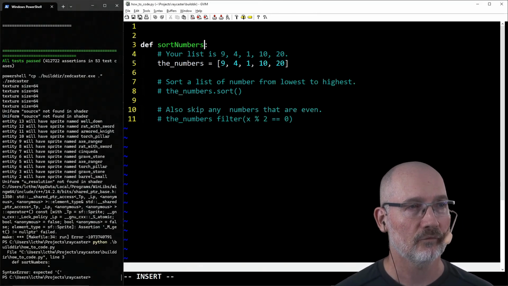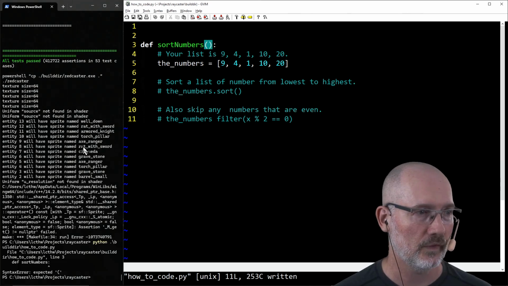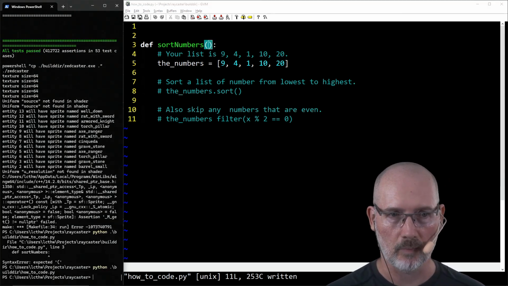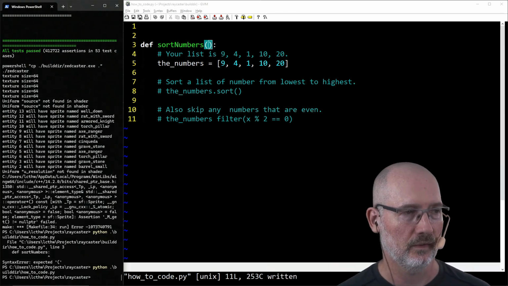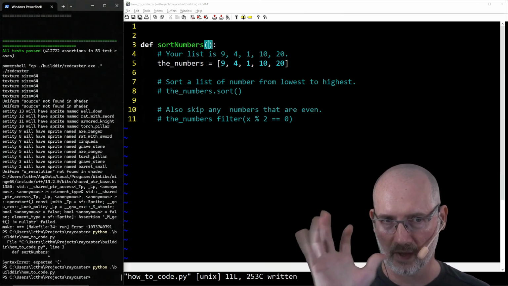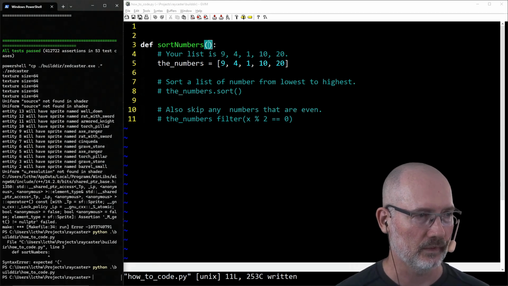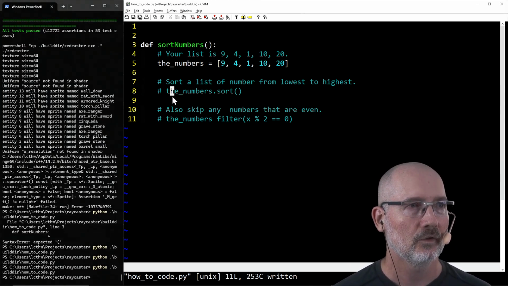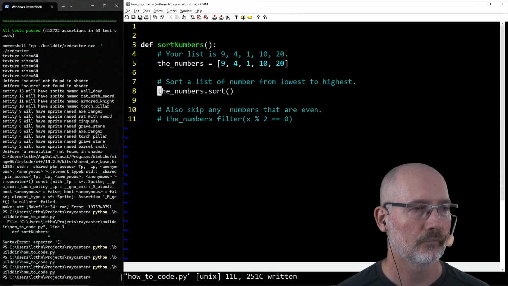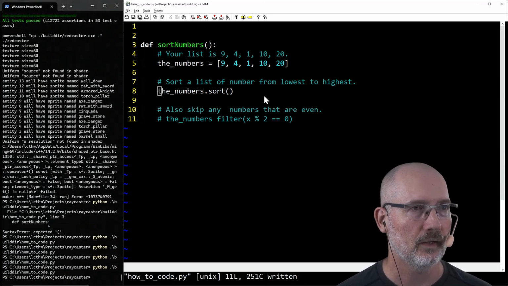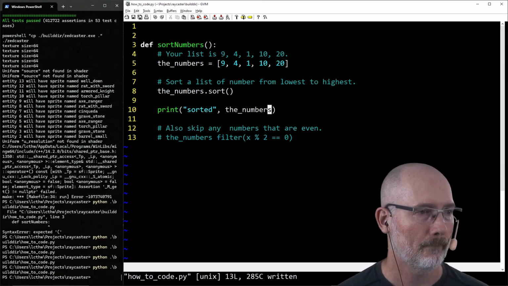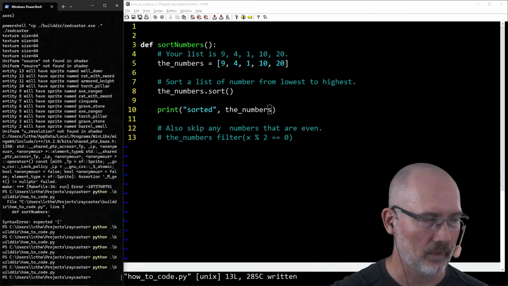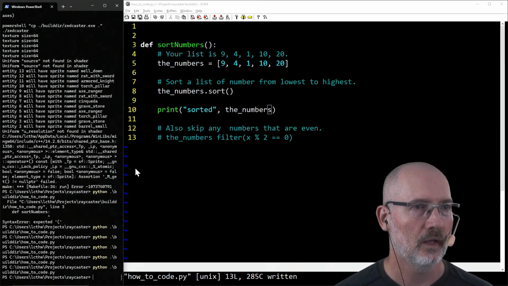You have to run your code more than you think. A lot of beginners just type a whole bunch of garbage and then expect it to run, and then get demoralized when they get 50 billion errors, right? So you want to do a couple lines at a time, not too much, run it. Not too much, run it. Now it doesn't do anything, right? So then we come up here, we do the next one. And run it. Now we're going to print it out. Print sorted the numbers. And then run it. Type, run it, type, run it. See, it's not running, right?